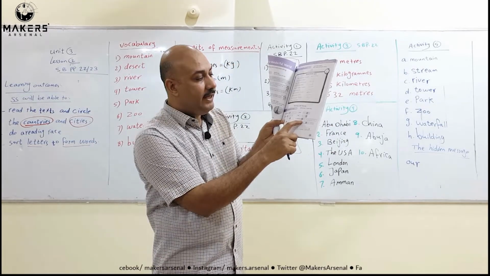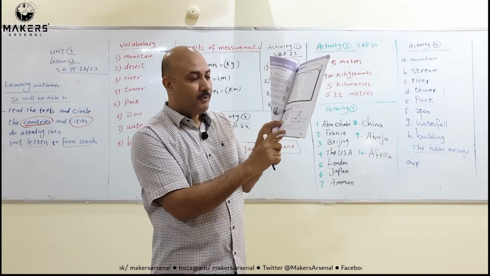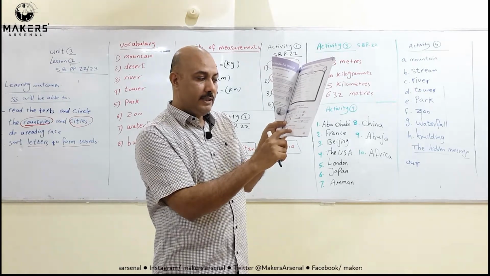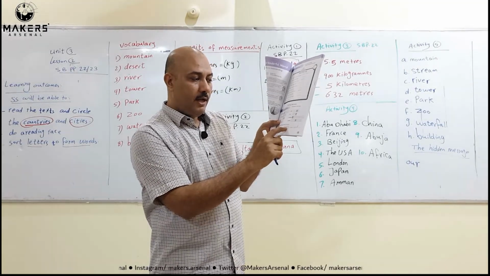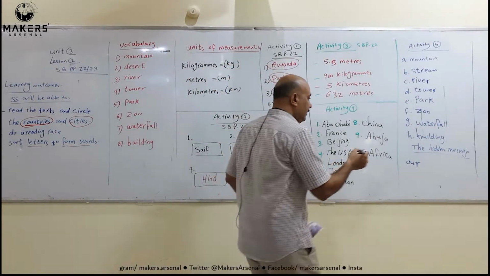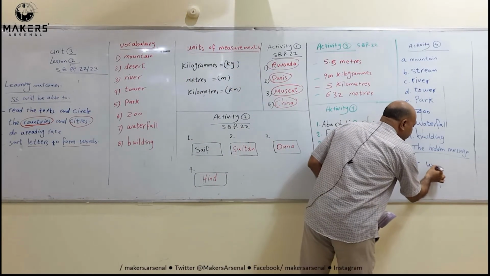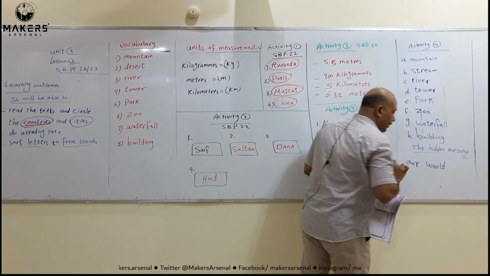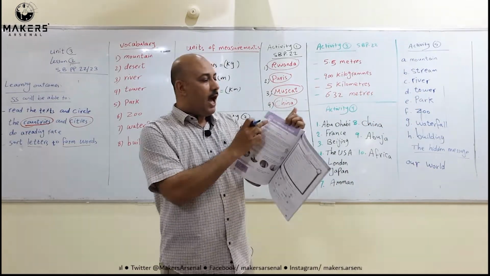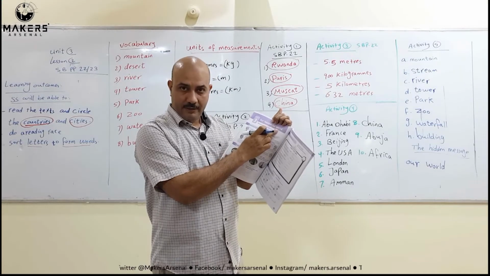You will find W. So write W. After that, number 5, O, 6, R, 7, L, and 8, D. So this word, world. Our world. Because the title of Unit 3 is Our Wonderful World.